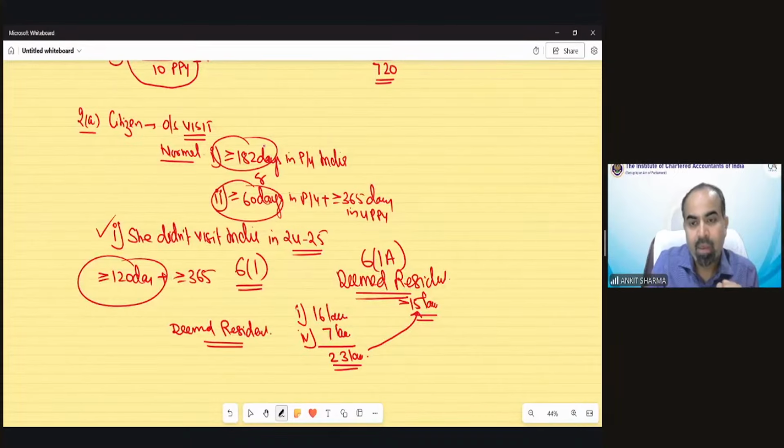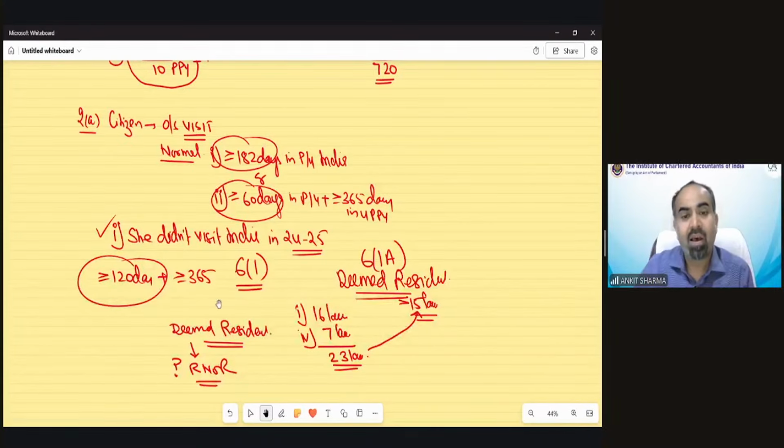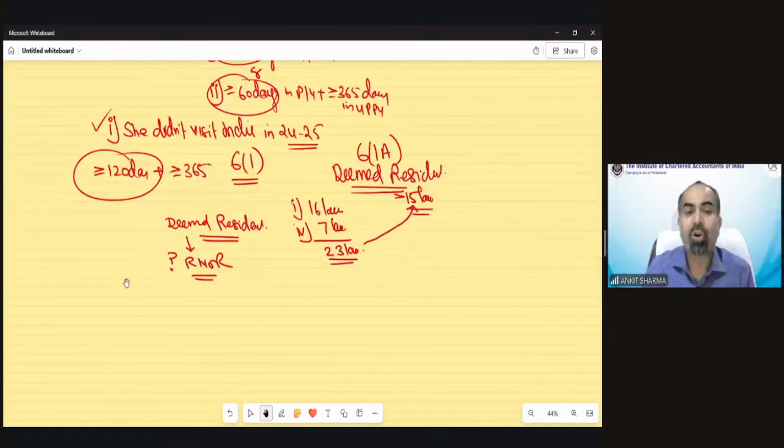Clear? And a deemed resident would always automatically be regarded as, what is the provision, student? Always it would be regarded as resident and not ordinary resident. Absolutely correct, Mr. Ram. Absolutely correct, Gulika. It would be regarded as always resident and not ordinary resident.